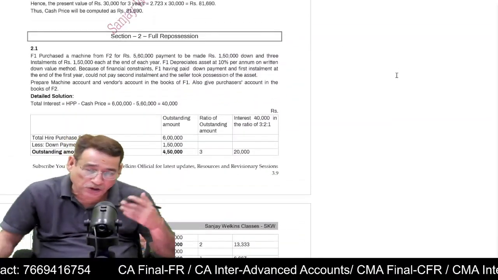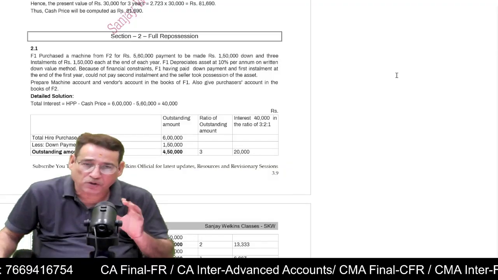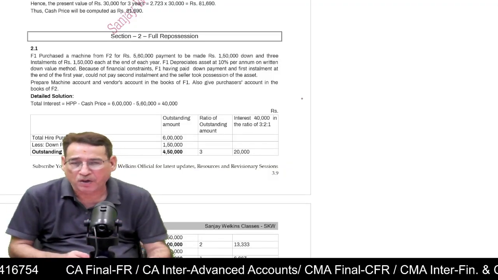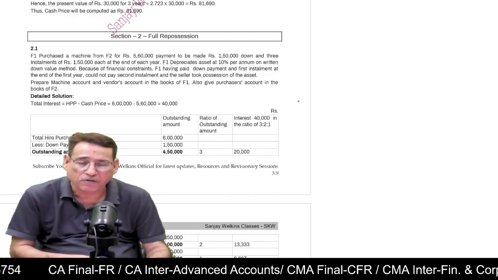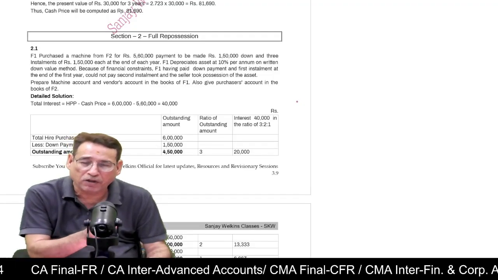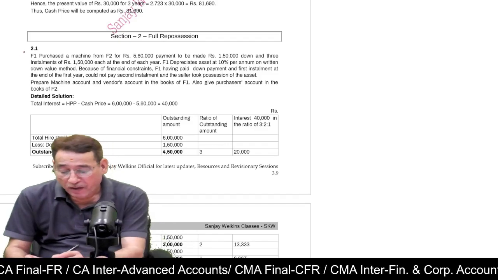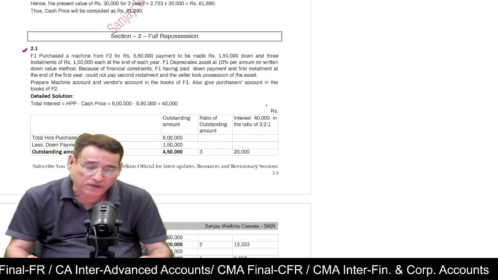As far as the questions in the examinations are concerned, to be very honest with you, you will not be asked to actually prepare the ledger accounts. Of late, what we have seen is that they are simply asking you to compute the value of the asset or the loss or something like that. But anyway, first we will talk about full repossession.